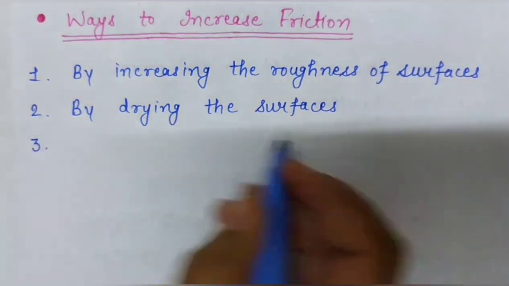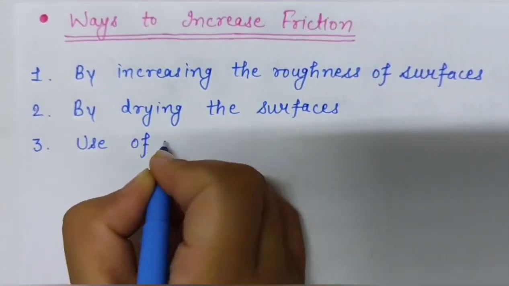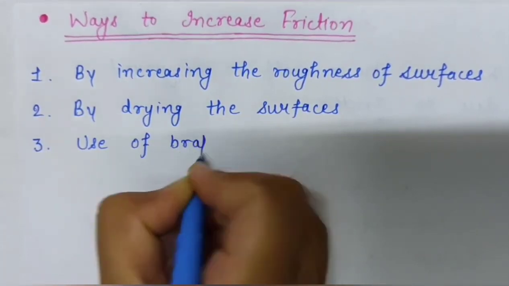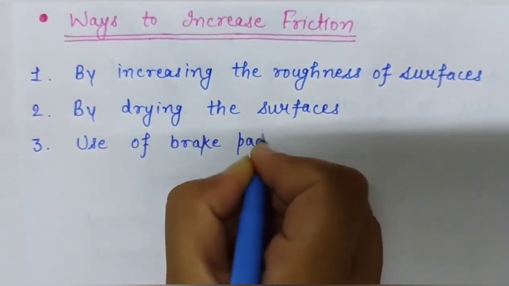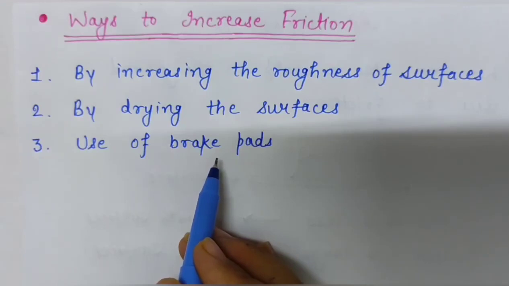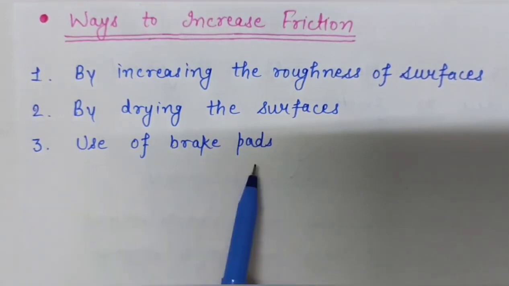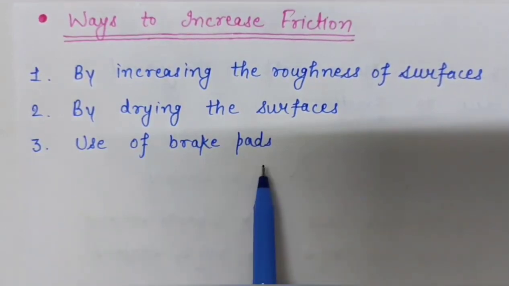Another method to increase friction is the use of brake pads. The brake pads in a brake system of a bicycle do not touch the wheels until you press the brakes. Once the brakes are pressed, the friction is increased and the bicycle slows down. So if we use brake pads in a bicycle, then we can increase friction.